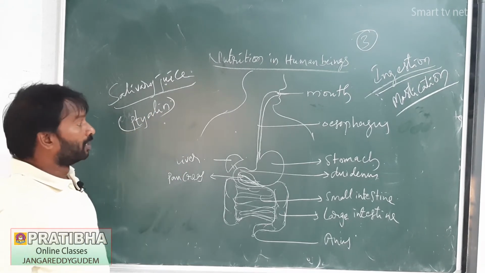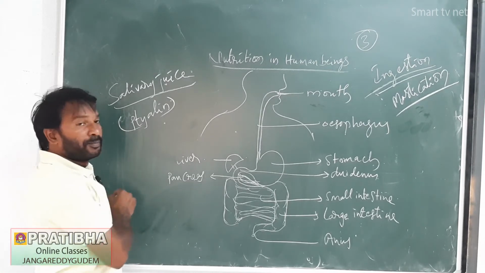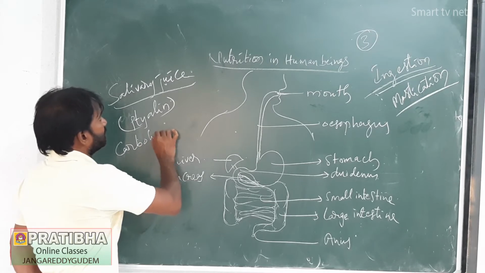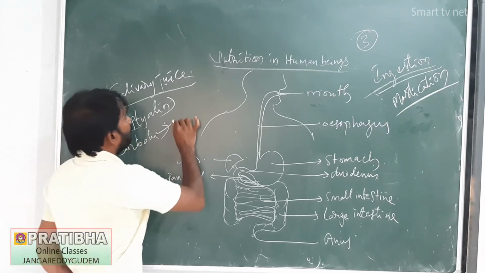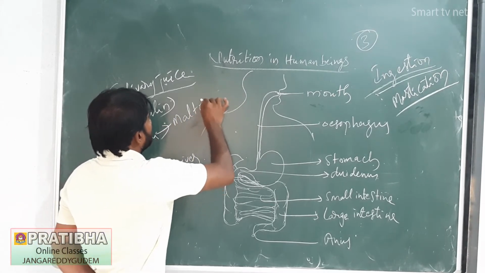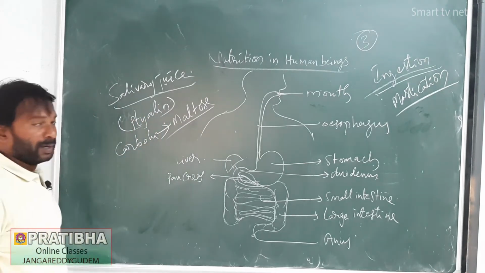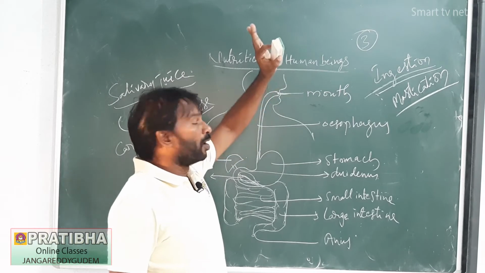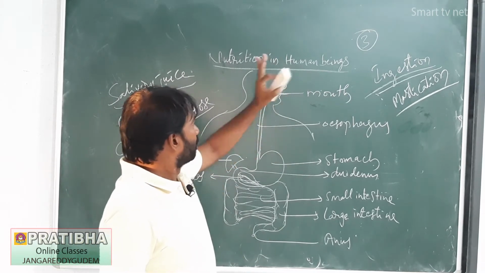This enzyme converts food materials like carbohydrates into maltose. That means our digestion starts in the mouth itself.